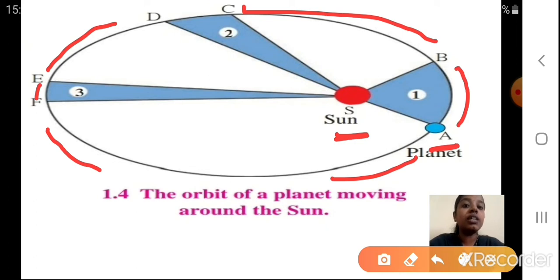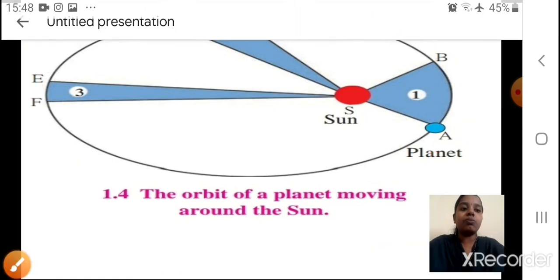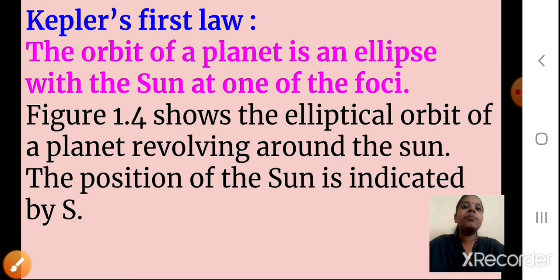Yes, we are going to study the three laws related to this diagram. Now, Kepler's first law. Which law are we going to study? Kepler's first law. What is the law saying?